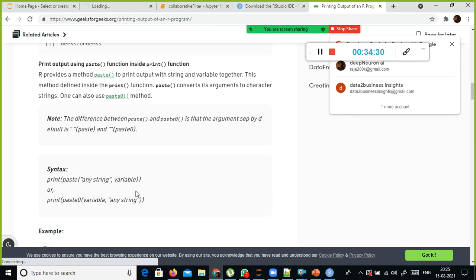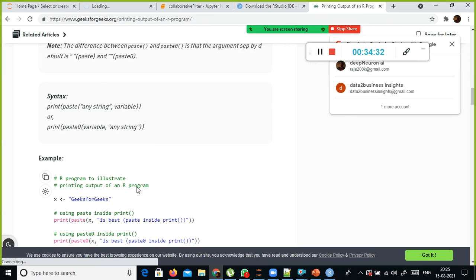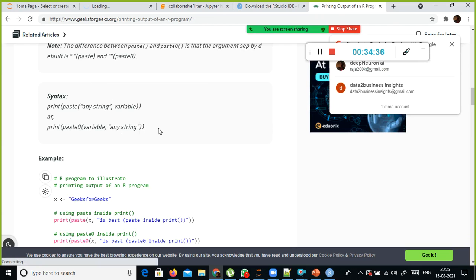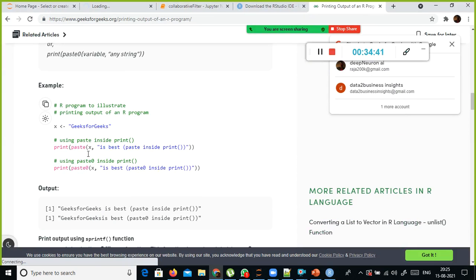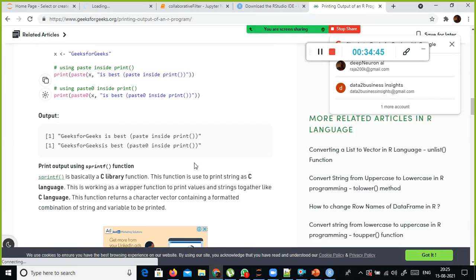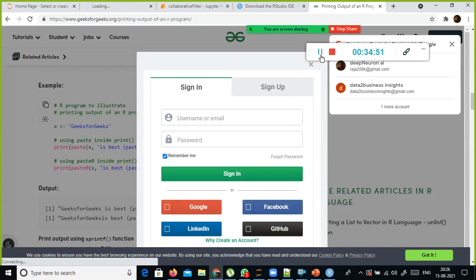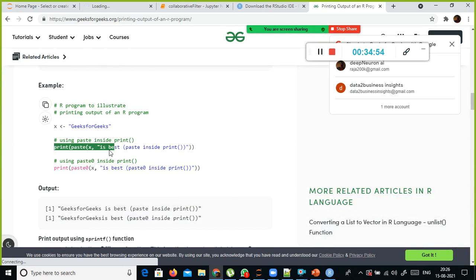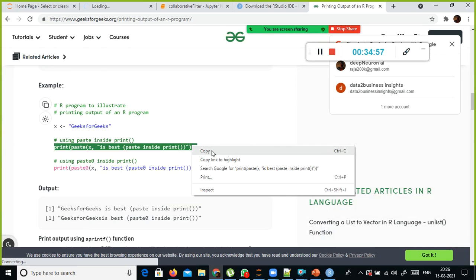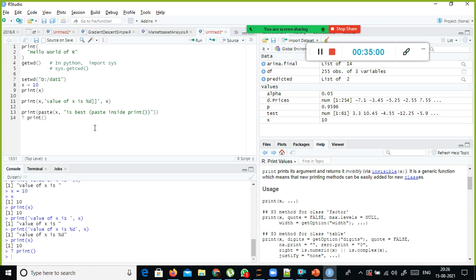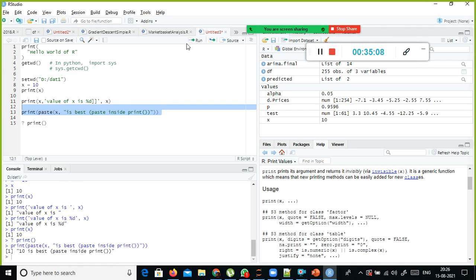Print x, yeah, you need to use something called paste0. You need to use paste0 or paste, with a variable or any string. So you need to use paste inside print. Even Geeks for Geeks, these are good websites. But in the case of R, when you combine the numeric value with a string, you need to use something like this. Paste inside print. Let us see what happens here. 10 is paste, right? So instead of this one,